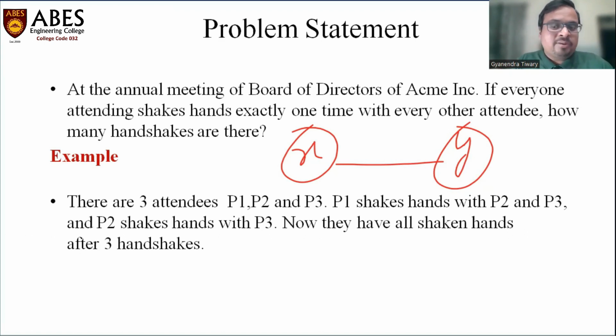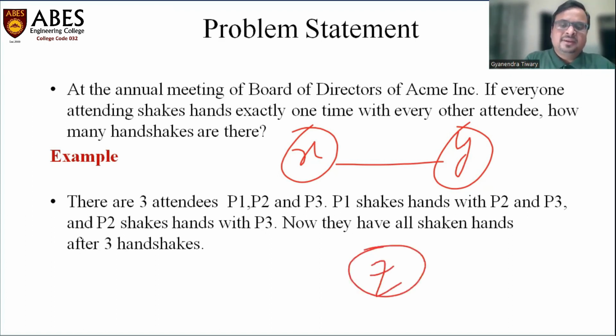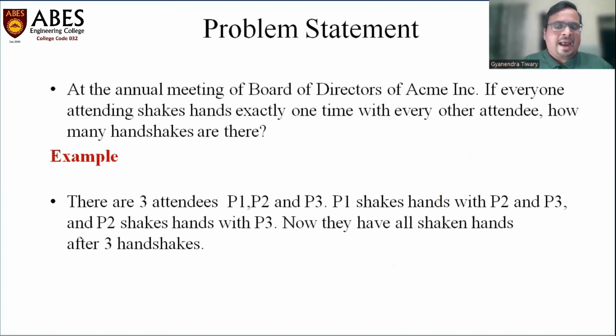So basically the problem reduces to this: everybody is a node in a graph, and we have to make a completely connected graph. Then how many edges will there be in total? This is the standard problem. Now you can pause the video and think along this line, and then continue with the video.